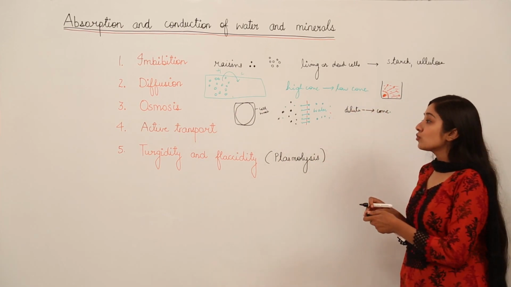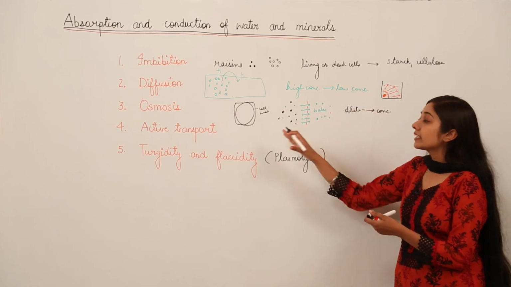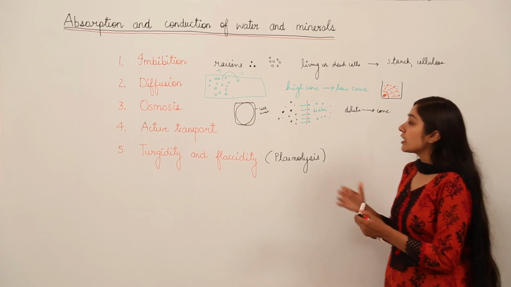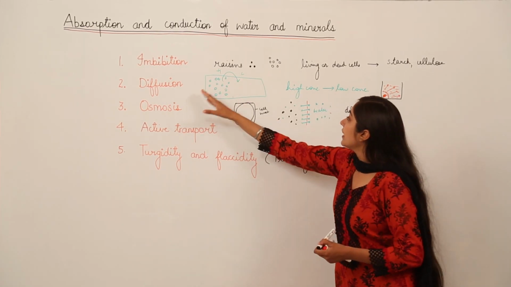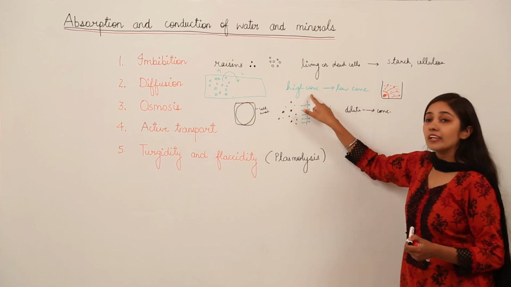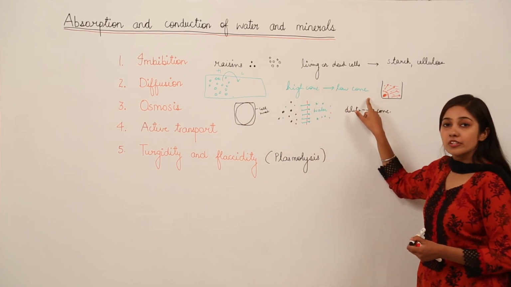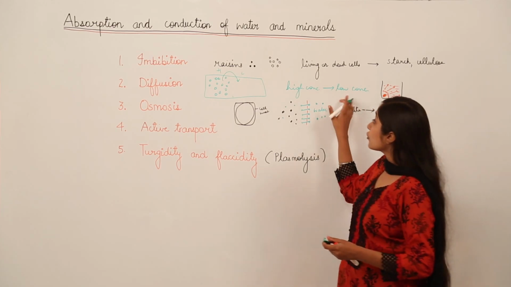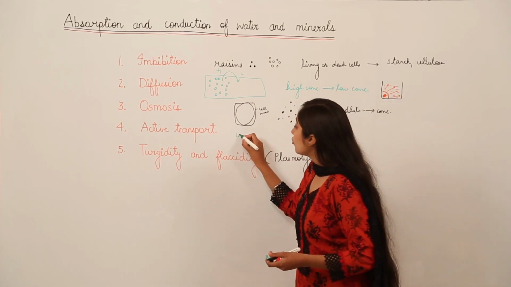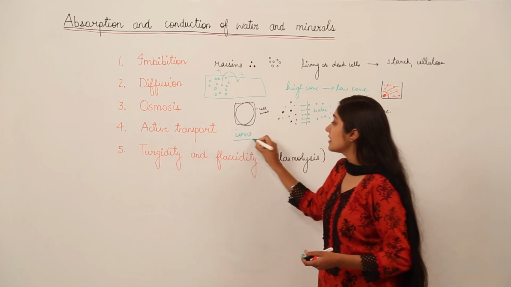Next we move on to the next phenomenon, that is active transport. Now active transport is actually the opposite of diffusion. In diffusion we have said that the movement of particles is from high concentration to low concentration, but in case of active transport we can make out the opposite of it. It is a movement of ions.